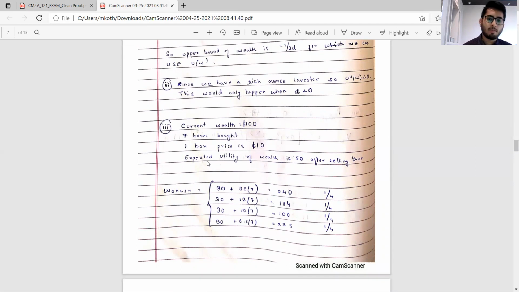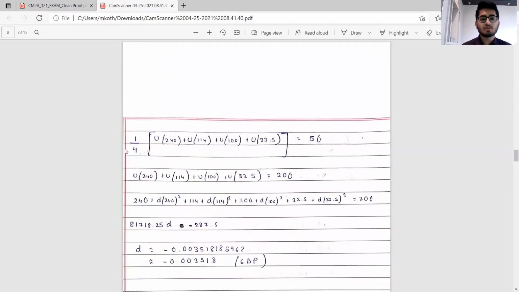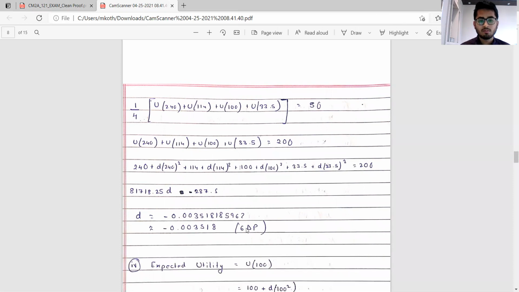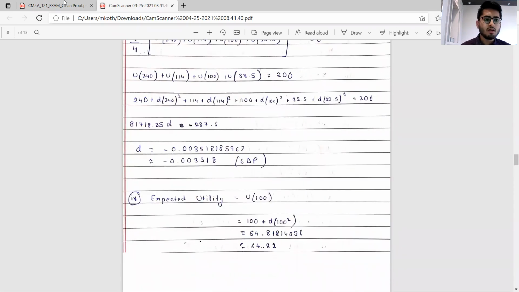at different prices. It has also been given in the question that there is an expected utility of wealth of 50 after selling them. So now these boxes can be sold for either 30, 12, 10, or 0.5. Based on this, we find the expected wealth. All 4 outcomes are equally likely as given in the question. So we have the 4 different wealth values. Next is to find the expected wealth and equate it to 50. We do that, and then computing for D, we get it to be minus 0.003518, taking it to 6 decimal places.